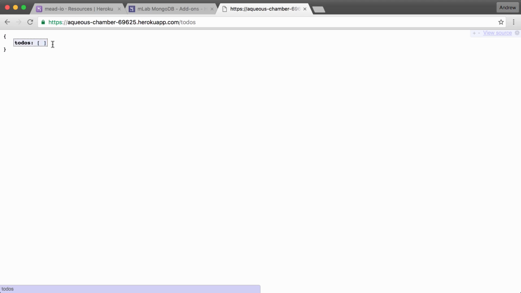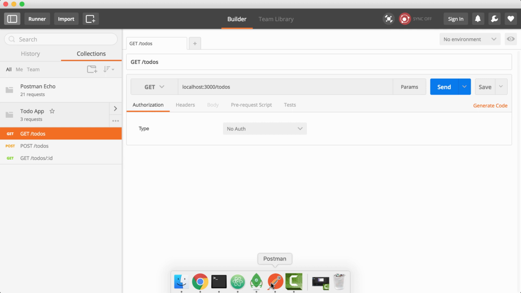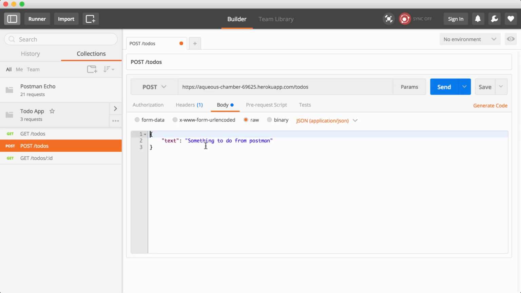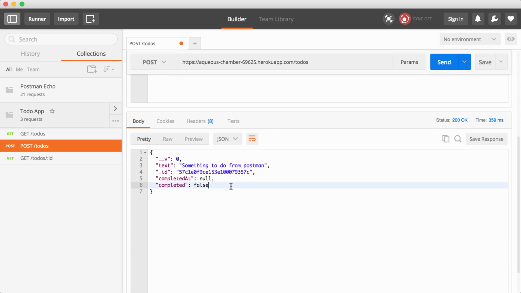So let's go ahead and do that. What I want to do is grab this URL and head over to Postman. Inside of Postman, we're going to make a few calls. I'm going to create a POST /todos request. All I need to do is take the URL here and swap it out with the one I just copied. And then I can send off the request because the body data is already configured. I'm going to send that off. And down below, what do we get? We get our to-do item, and this is not coming from our local machine. This is coming from our Heroku application that is talking to our mLab MongoDB database.